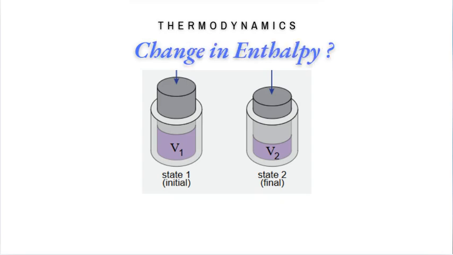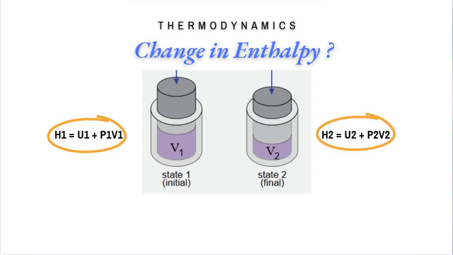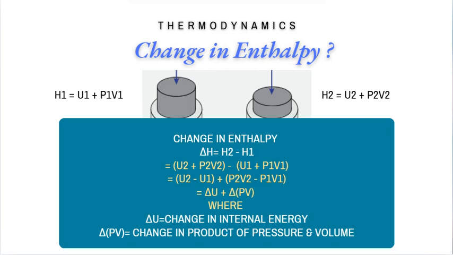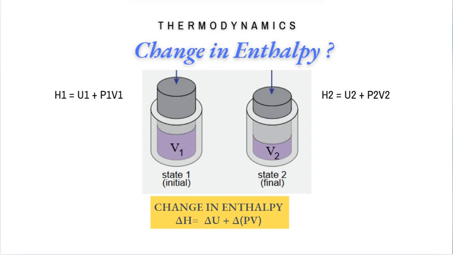As we know, the formula for enthalpy is H equal to U plus PV. Then we can write H1 equal to U1 plus P1 V1, and H2 equal to U2 plus P2 V2. Using the values of H1 and H2, delta H will be delta H equal to U2 plus P2 V2 minus U1 plus P1 V1. That is, delta H equal to delta U plus delta PV, where delta U is the change in the internal energy and delta PV is the change in the product of pressure and volume.